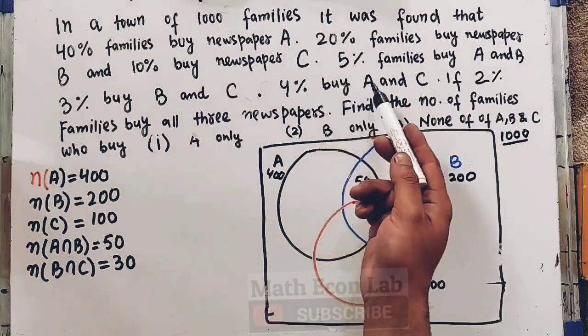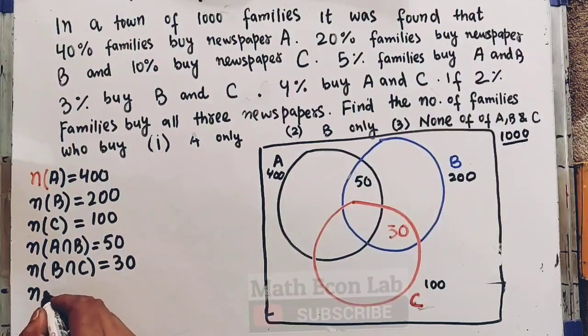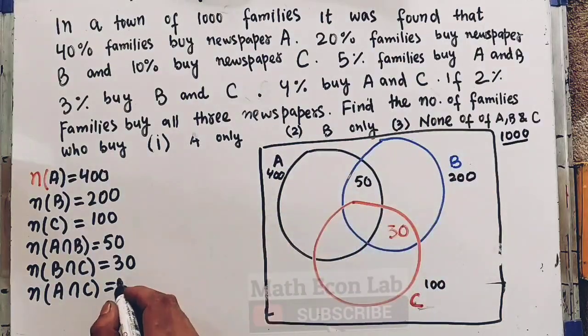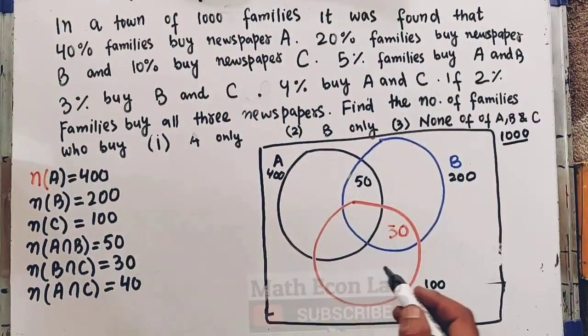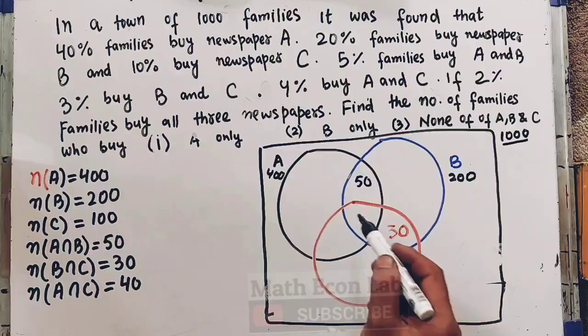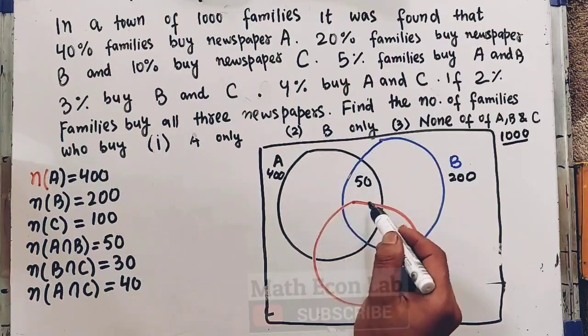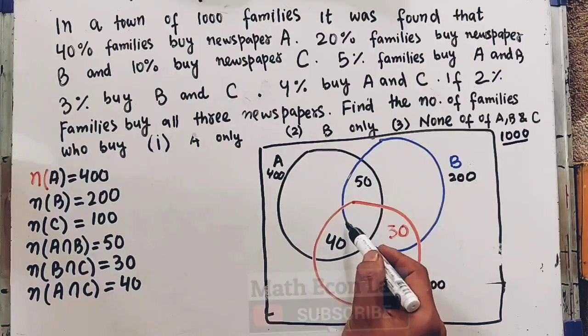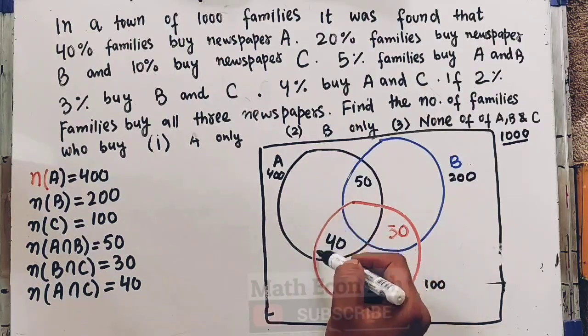Also 4% buy A and C. So the number of families who buy A and C newspaper is given as 4% of 1000, which is 40. So this area between A and C, the common area between A and C, is 40. Don't get confused. This 40 is not this triangular looking shape. It is the area of this common region.